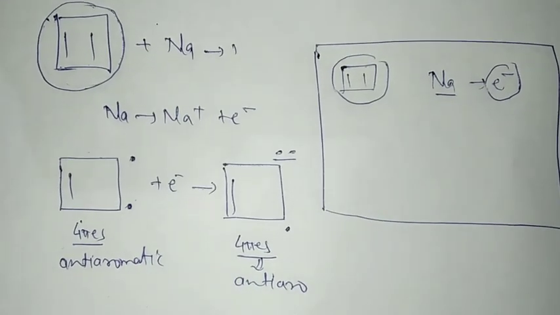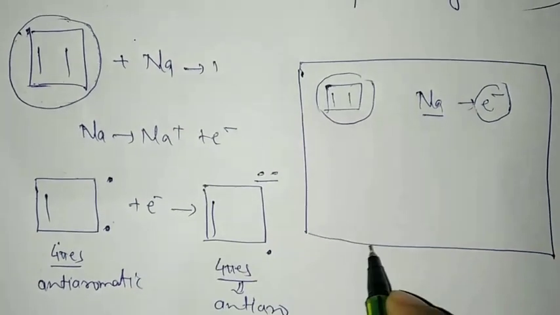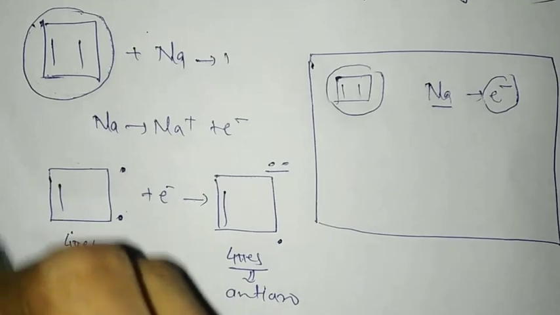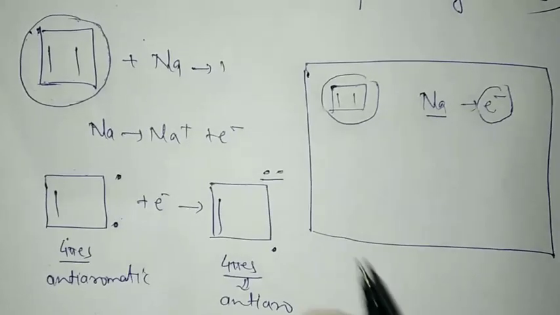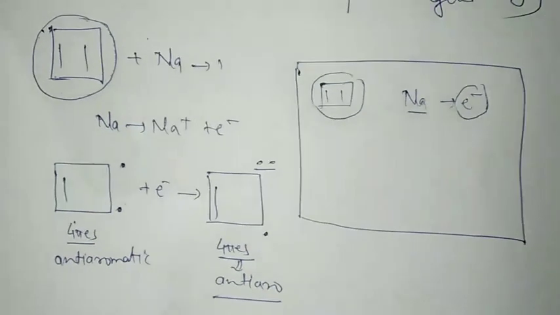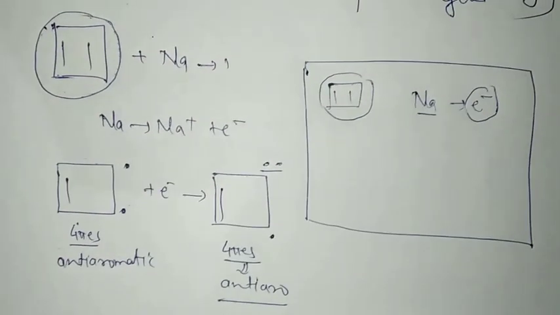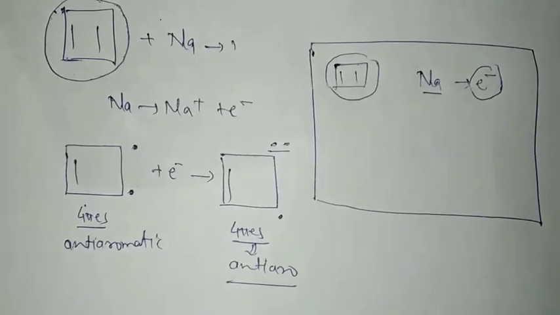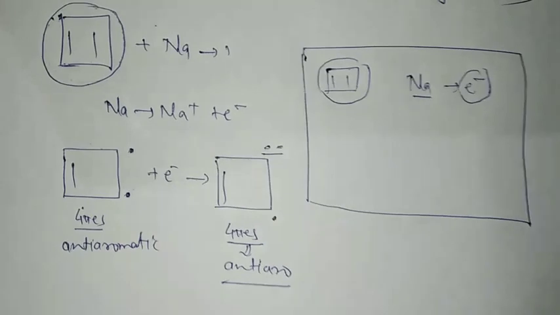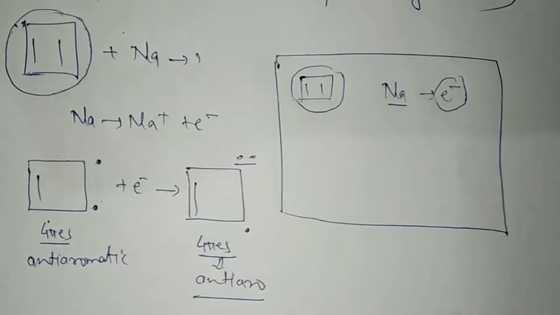So do you think there is any point to drive this reaction forward? If the reactant was anti-aromatic and the product was also anti-aromatic, there is no point in having this reaction. So how will things happen? Now I am taking this as a point. You must feel it in many reactions.